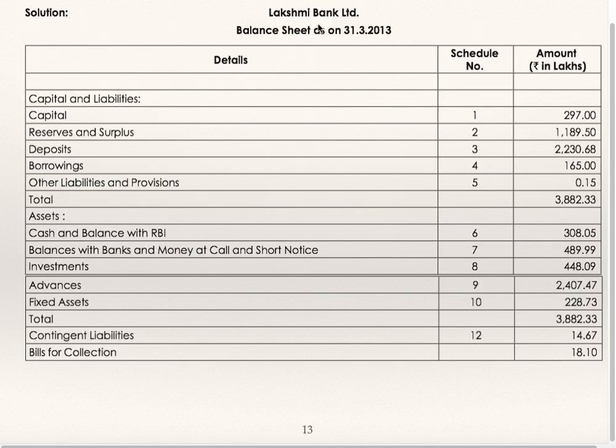Now we'll see the balance sheet. Lakshmi Bank Limited balance sheet as on 31st March 13. Capital and liabilities: capital schedule number 1, reserves and surplus schedule number 2, deposits schedule number 3, borrowings schedule number 4, other liabilities and provisions schedule number 5, total. Just now we have seen all the schedules.